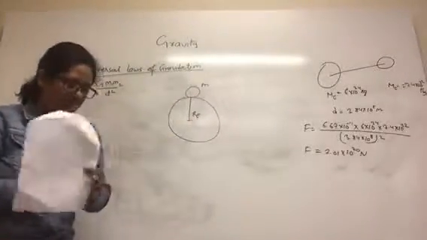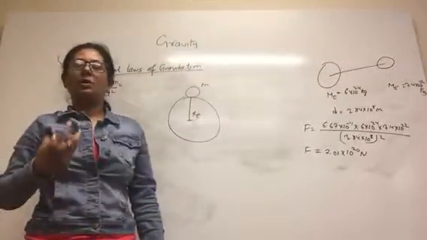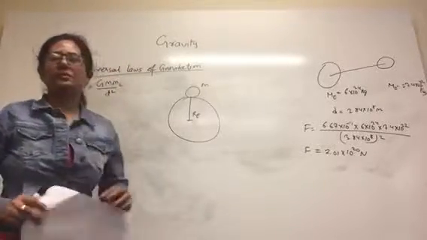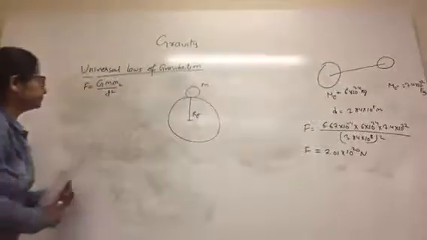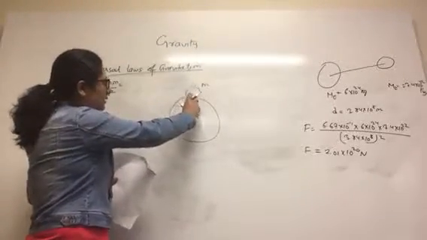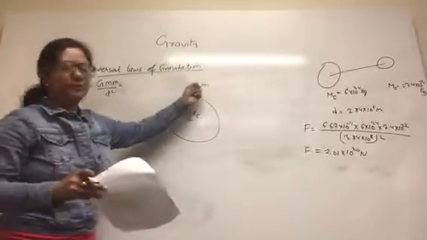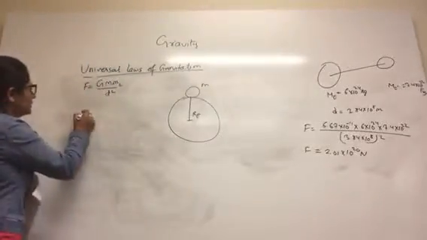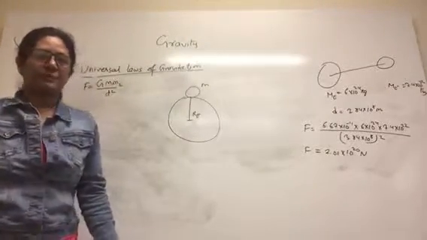So as I already said, any body allowed to fall falls towards the Earth's surface. So Earth has a gravitational pull towards itself. That is called the force of gravity. And I'm going to find out the acceleration due to gravity on the Earth's surface or close to the Earth's surface. So for a body of mass m on the Earth's surface of radius Re, the force experienced by the body of mass m due to this Earth is F equals G m1 m2 by d square, by the gravitational law of attraction.